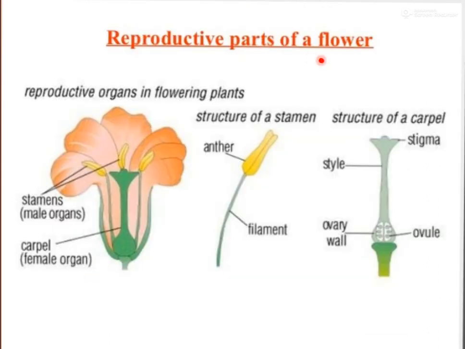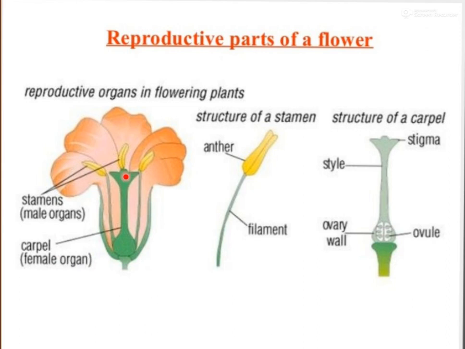Now the reproductive parts of a flower. Actually, we can understand it clearly in a bisexual flower. This is a bisexual flower. It contains colorful petals, the leaves of the flower. It contains a green outer covering, the small leaf-like structure just below the flower. That is called sepal.